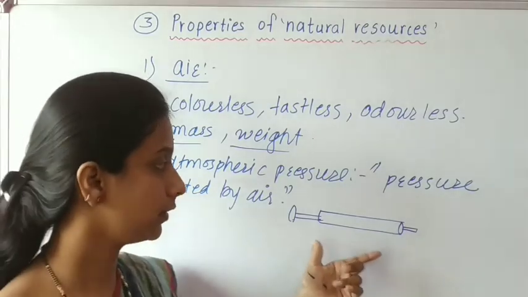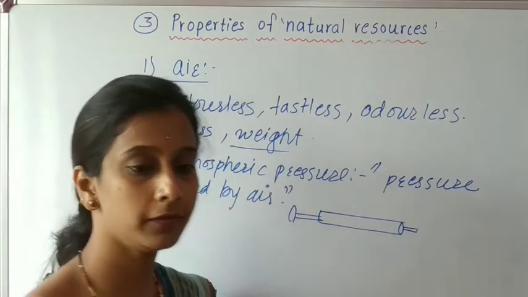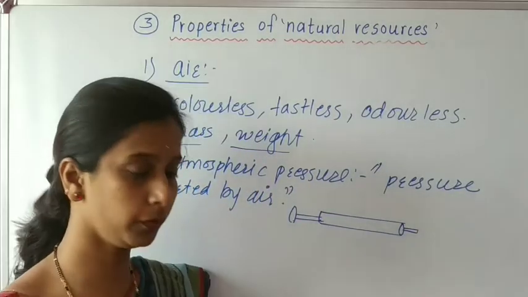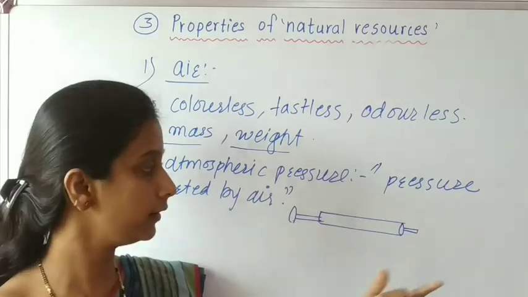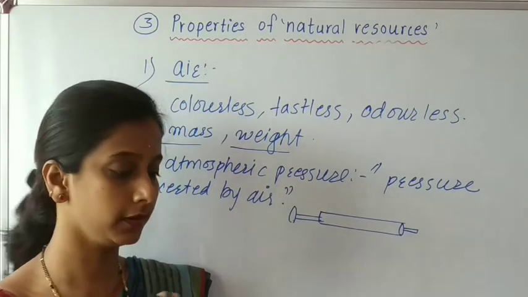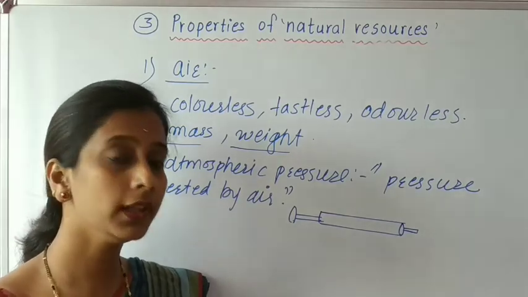Now first, if we take this piston in our hand, suppose this is the last end, and this is the first end of that piston. If we try to pull the last end, then we can pull it easily.